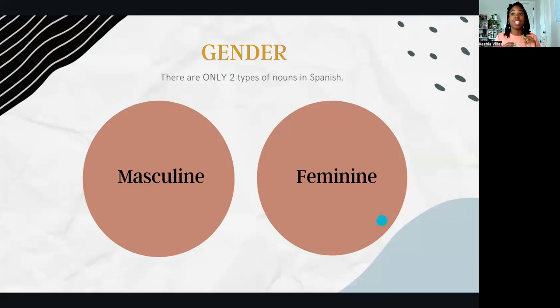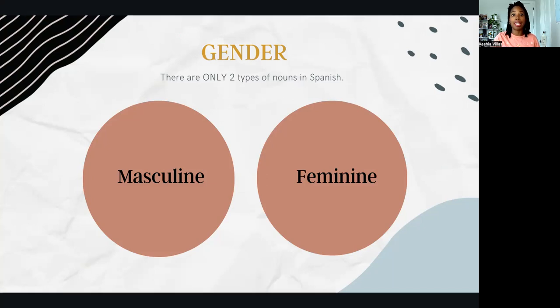And I will tell you, Spanish is not the only language that assigns gender to nouns. This is seen in a lot of different languages. As you begin to learn and practice Spanish, you're going to see that nouns are thought of in a whole different way. Whether a noun is masculine or feminine not only affects that specific noun, it also affects the adjectives that surround that noun and the articles, the words that we translate for those words in Spanish. Those are also changed depending upon whether the noun is masculine or feminine.